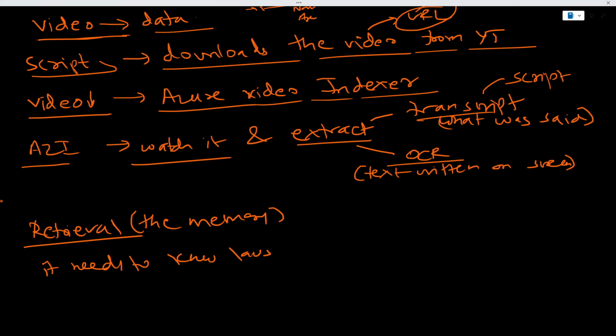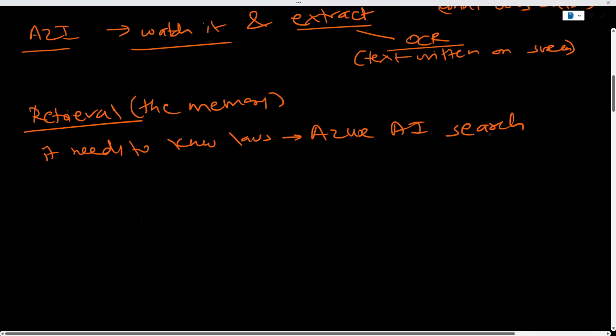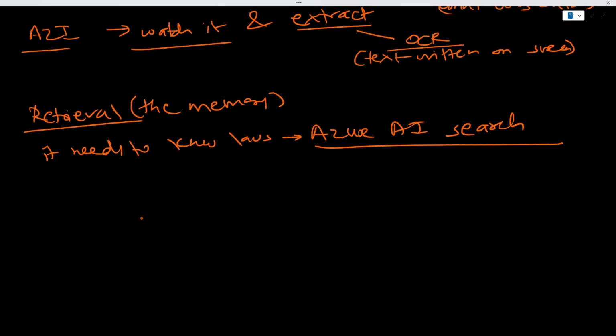So it will go to something called Azure AI Search. In Azure AI Search, those two PDFs that I showed you a while ago will be stored.